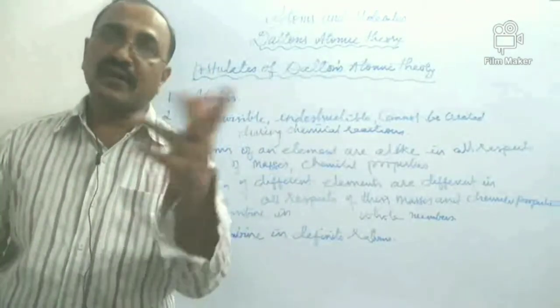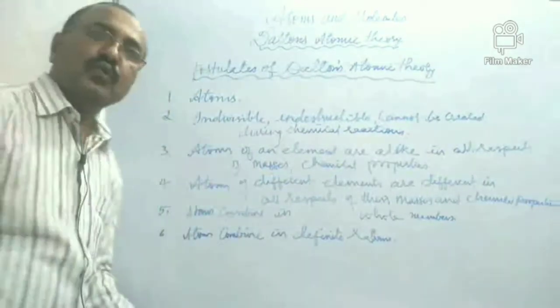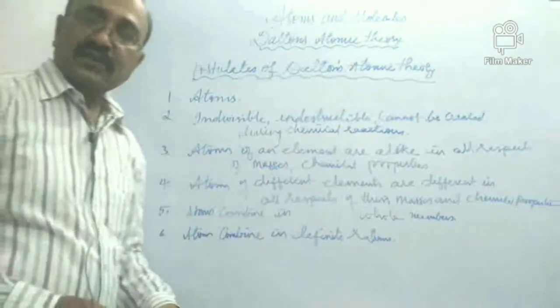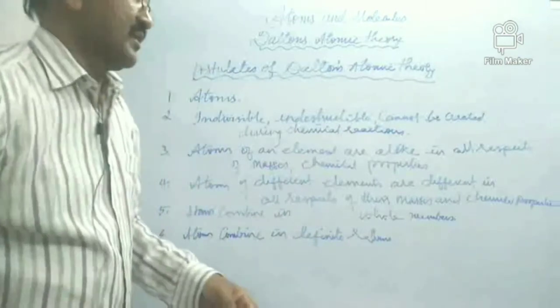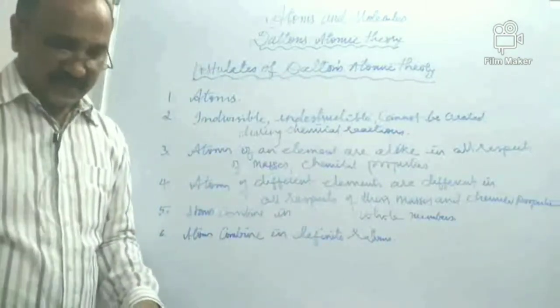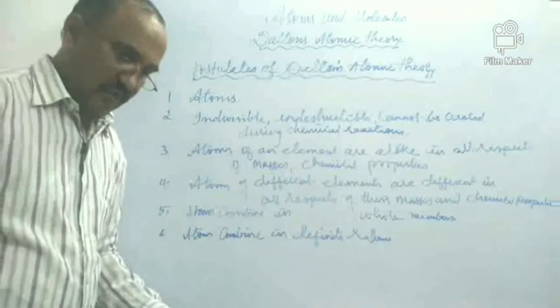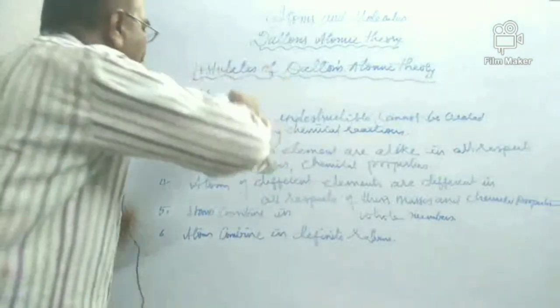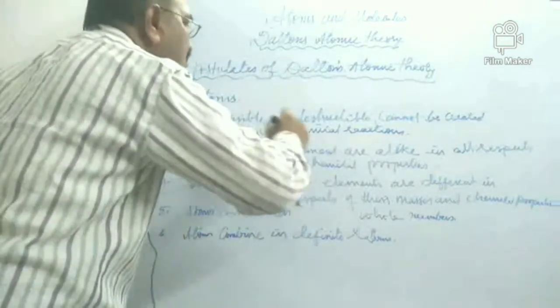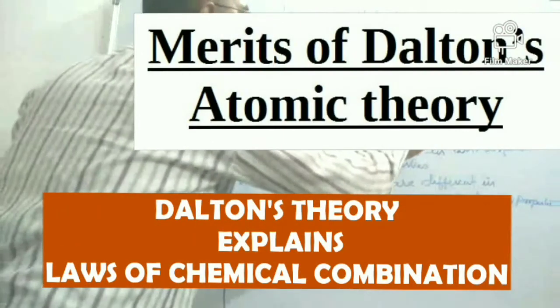Okay, right. Now, how did these explain the laws of chemical combination? So atoms are indivisible, indestructible, and cannot be created.